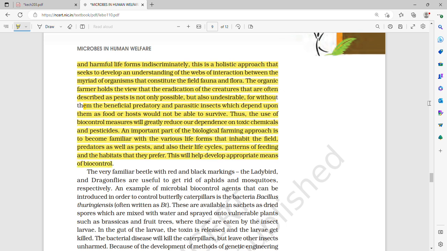Thus the use of biocontrol measures will greatly reduce our dependence on toxic chemicals and pesticides. An important part of the biological farming approach is to become familiar with the various life forms that inhabit the field, predators as well as pests, and also their life cycle patterns, feeding and habits that they prefer. This will help in finding appropriate means of biocontrol.